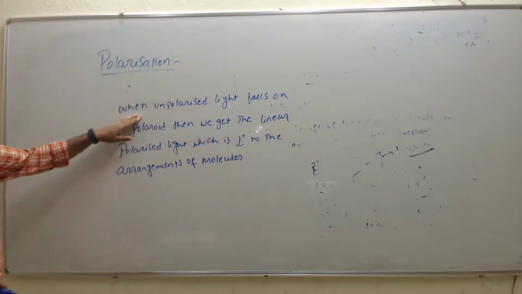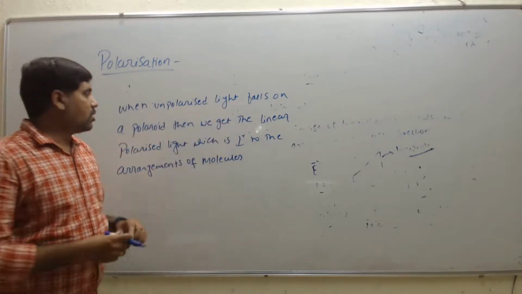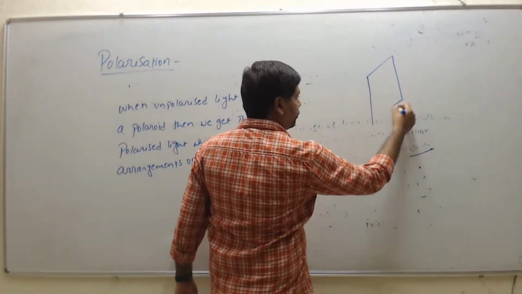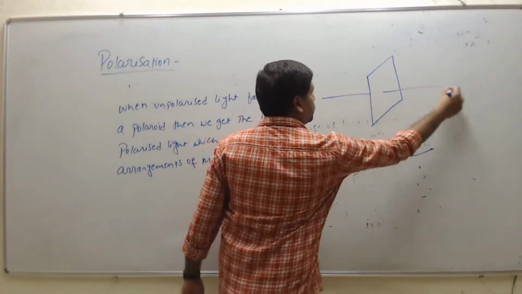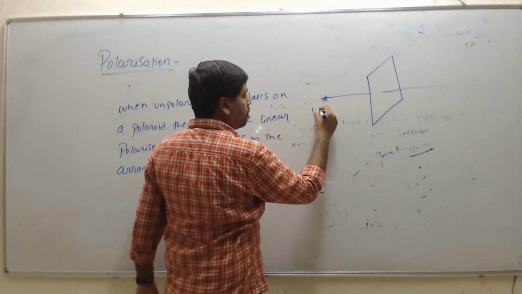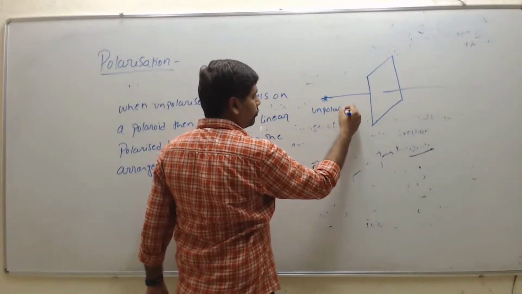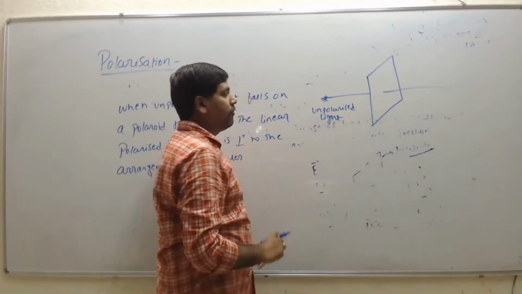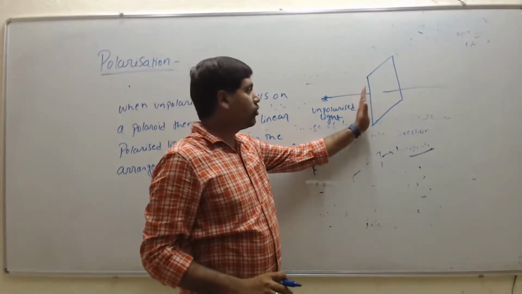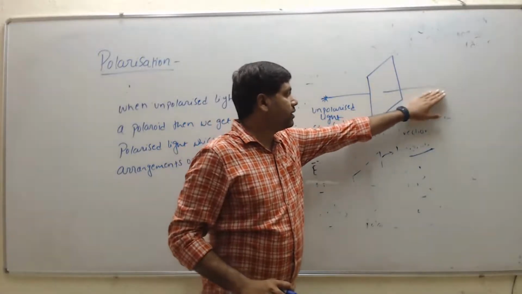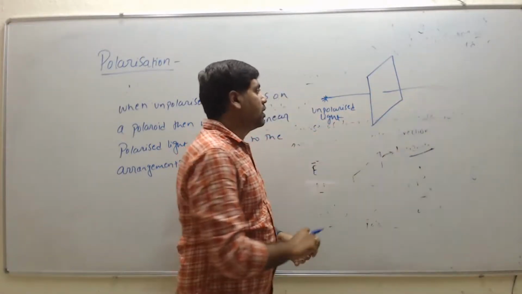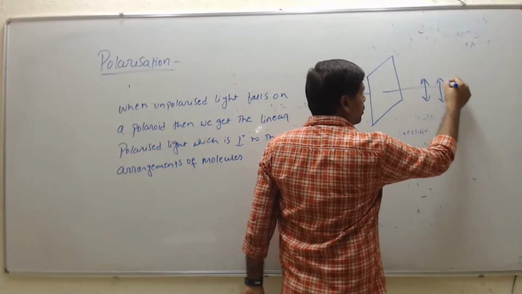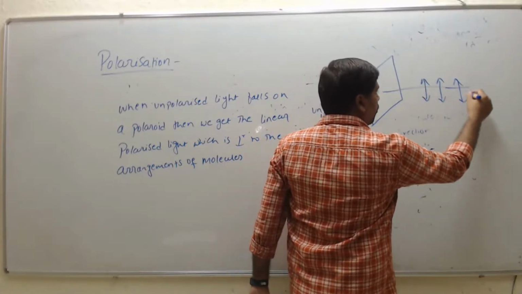Right? So when unpolarized light falls onto a polarizer, so if we consider this is the polarizer, and here we have unpolarized light, when it falls onto the polarizer, we get polarized light which is perpendicular to the arrangement of the molecules.